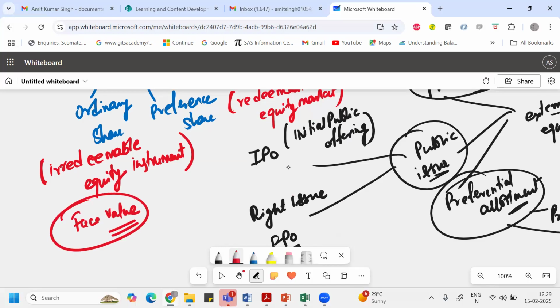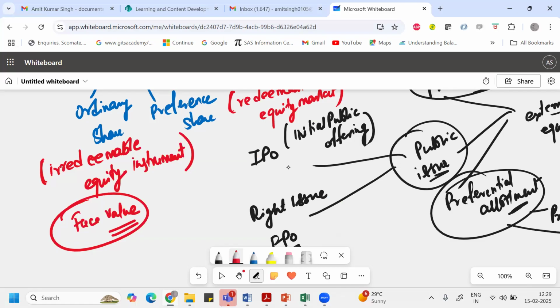Sometimes some companies do reverse book building, which is the reverse of an IPO. If that happens, then they will buy back the share from you, but not at the face value. They'll buy back at the current price at which the share is trading in the market, a little bit higher than the current price. So it won't happen at the face value.